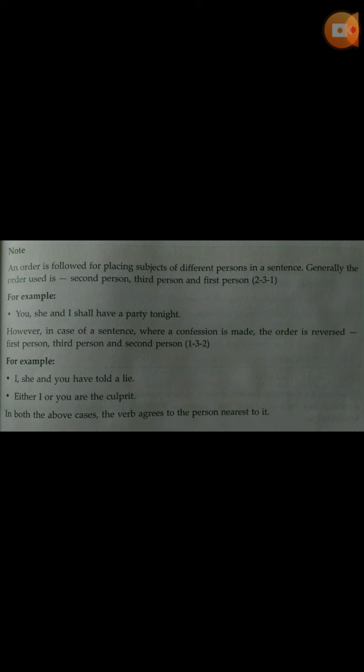This is a confession that I made a mistake. I said some lie, something like that. Either I or you are the culprit.